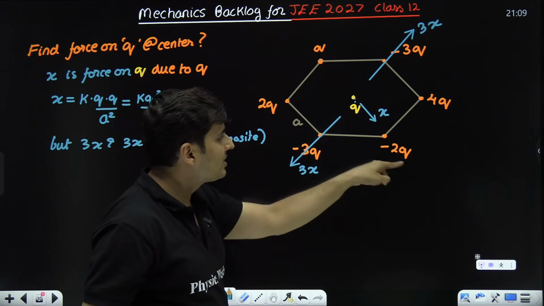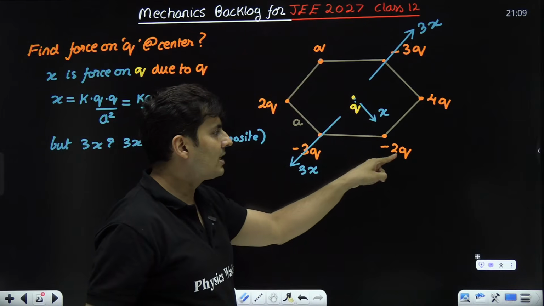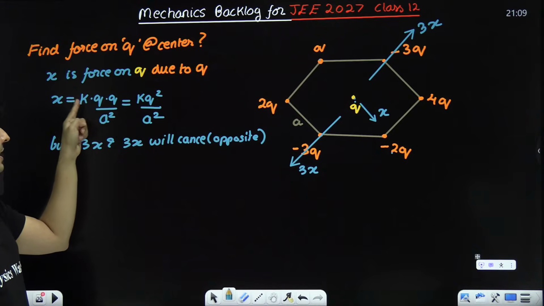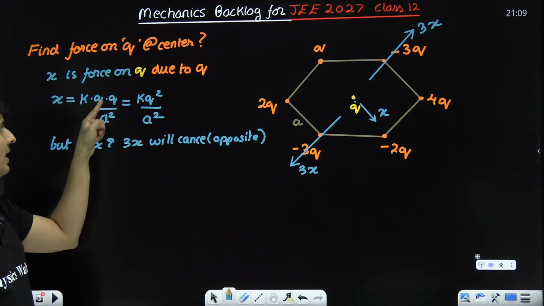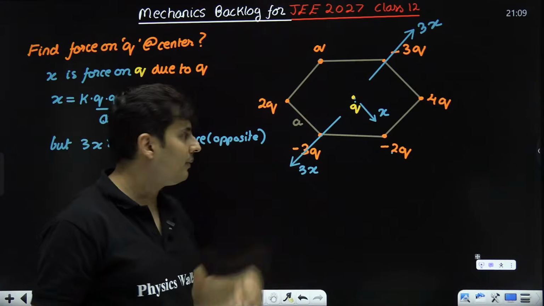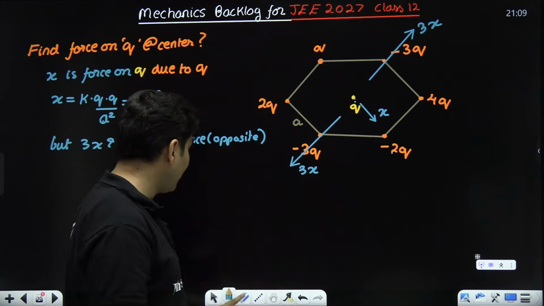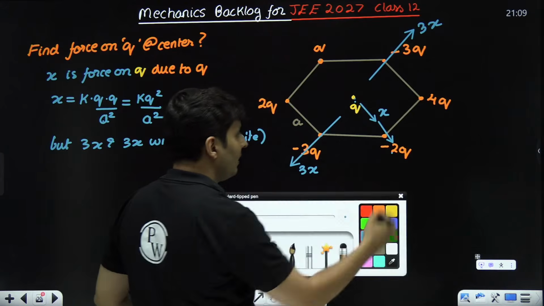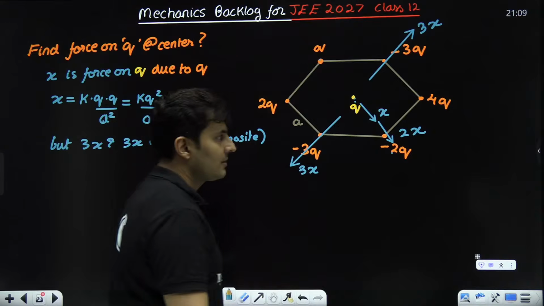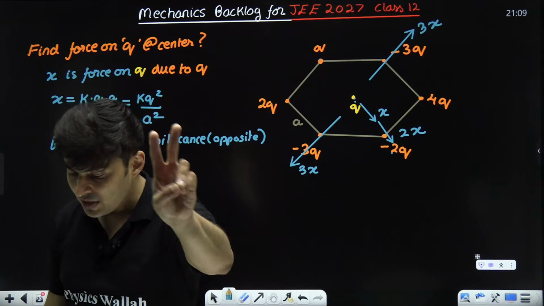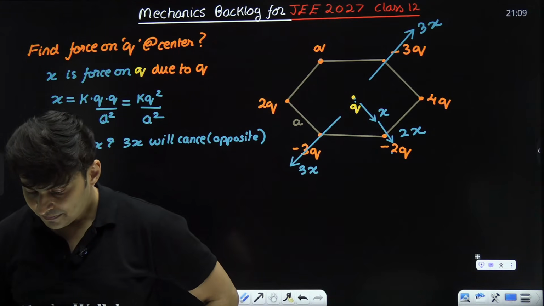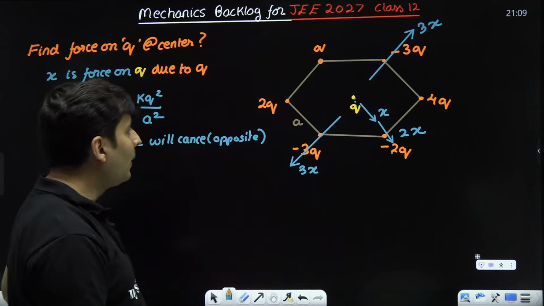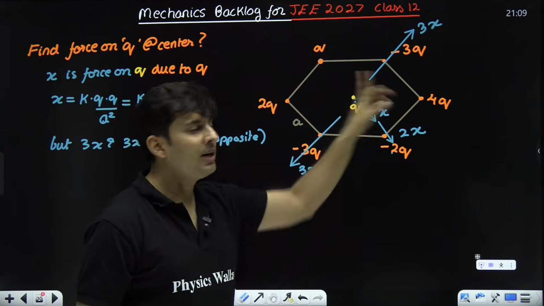How much will this charge apply on this Q? The charge magnitude is double. So if I write the formula for Coulomb force, K into 2Q into Q divided by A square, that means it will be double of X. So this negative charge will give an attractive force, and that attractive force, needless to say, will be 2 times of X. Clear? Alright.